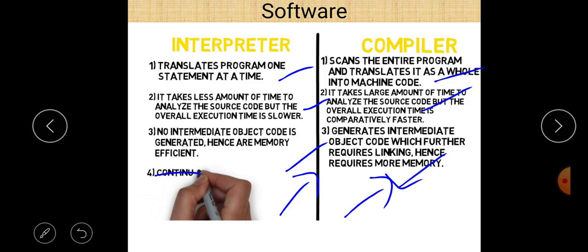The first point is related to the definition of the compiler. The second point is related to the time taken by the interpreter and compiler, and the third point is related to the execution of the source code. There is no intermediate object code in the interpreter, but in the compiler there is an intermediate code, also known as object code, which is generated when we compile a program into machine level language code. So these are the three different points regarding interpreter and compiler.